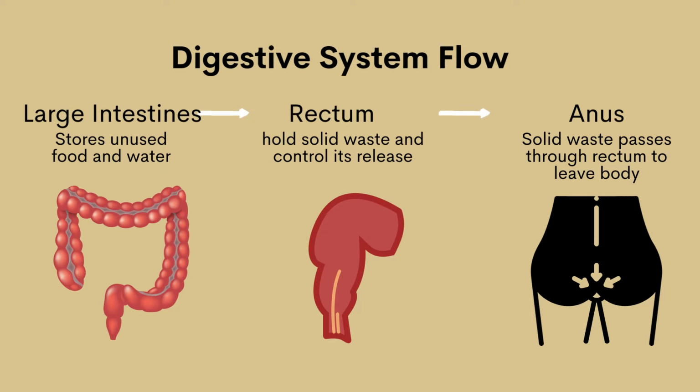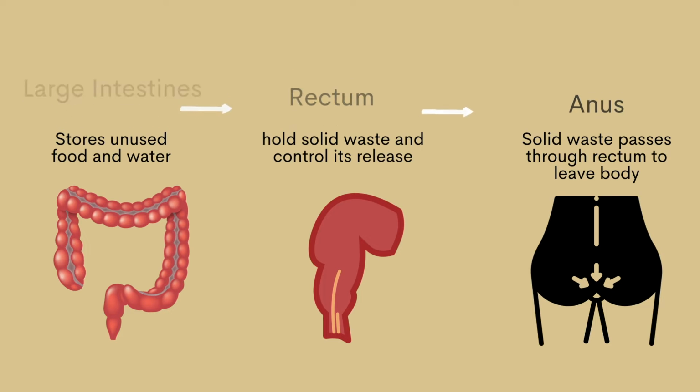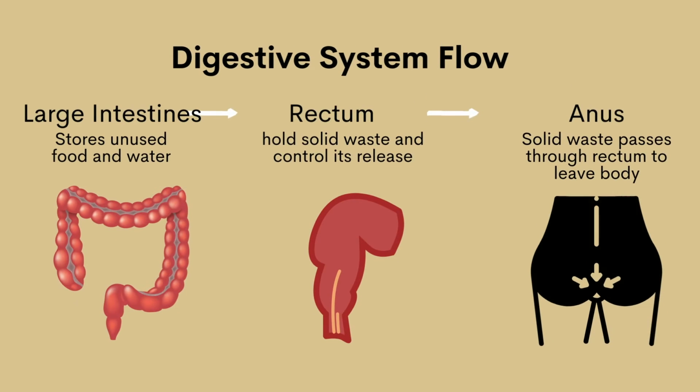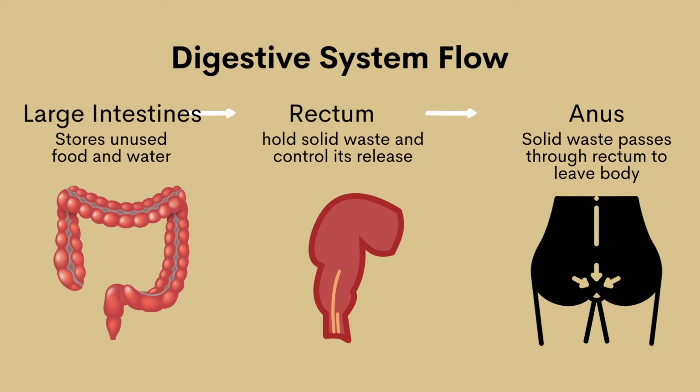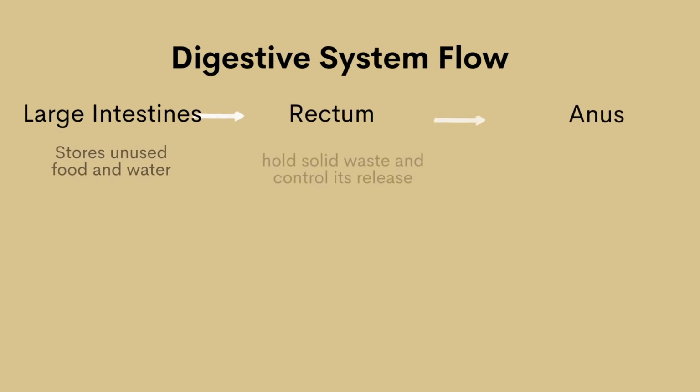From the small intestine, the food travels to the large intestine, and here it absorbs water and minerals that have not been digested. It also removes waste, and this waste becomes more and more solid as it passes through the large intestine. Then the collected waste is stored in the rectum, which is the end part of the large intestine. Lastly, when the brain signals, it expels the waste from the body through the anus, and that's how the digestive system works.